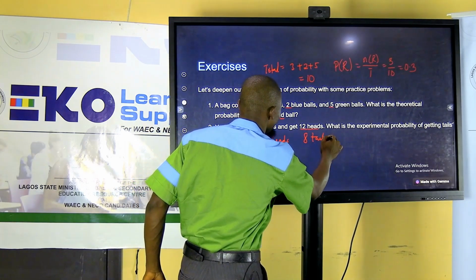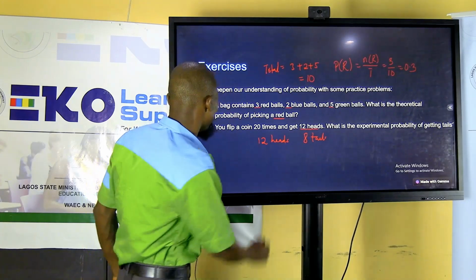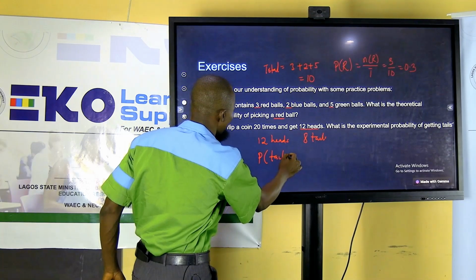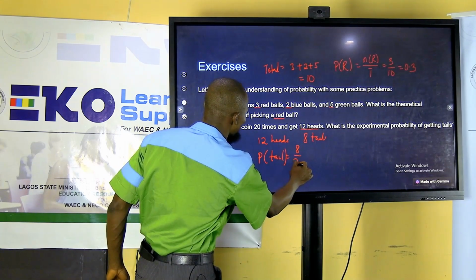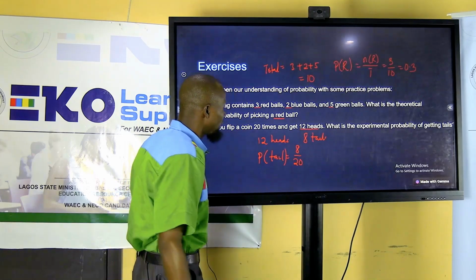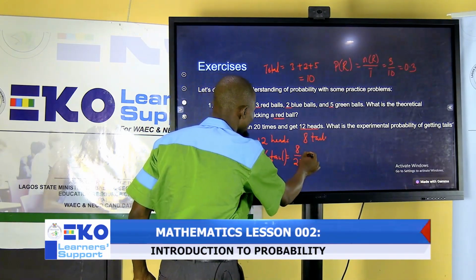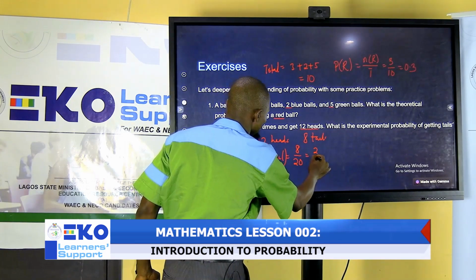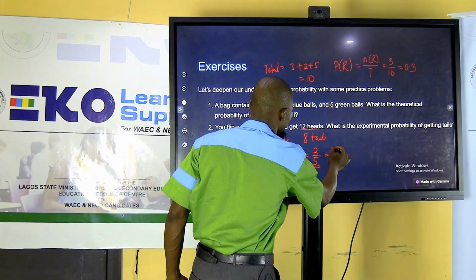The tail occurred 8 times. So the probability of having a tail will be the number of tails, which is 8, over the total number of times the experiment was repeated, and that is 8 over 20. Dividing by 4, that is 2 over 5 or 0.4.